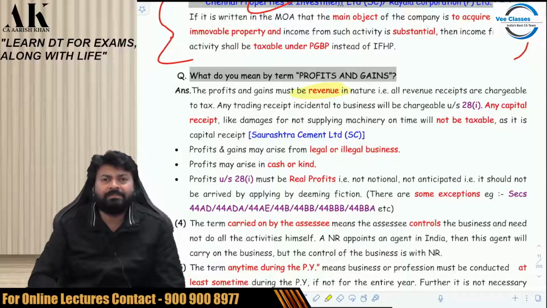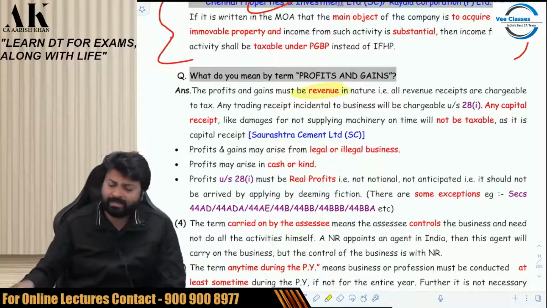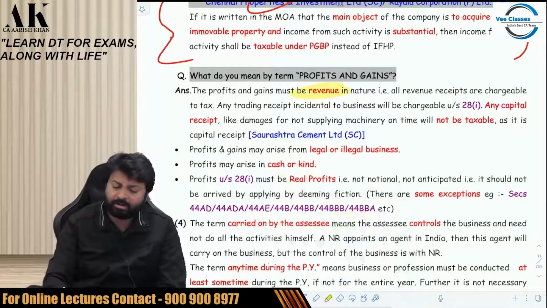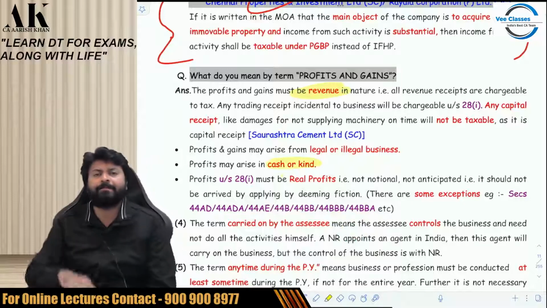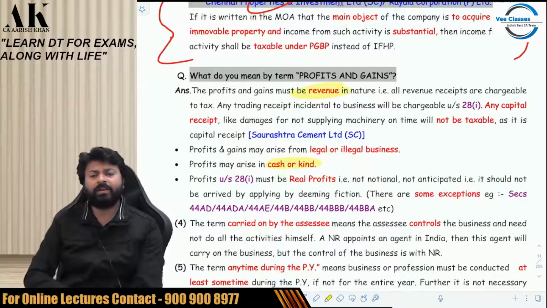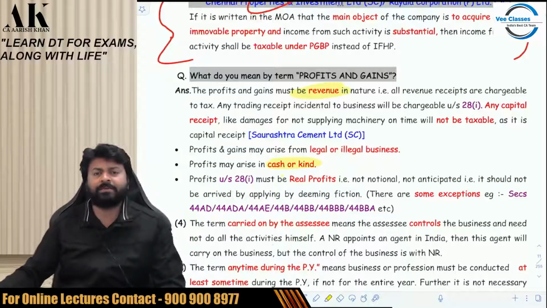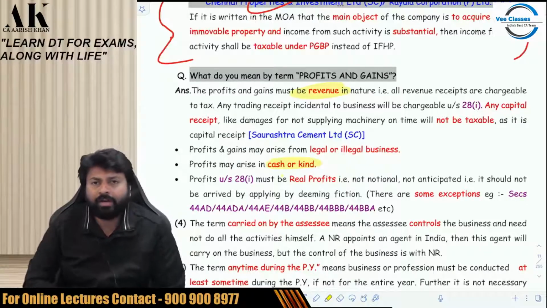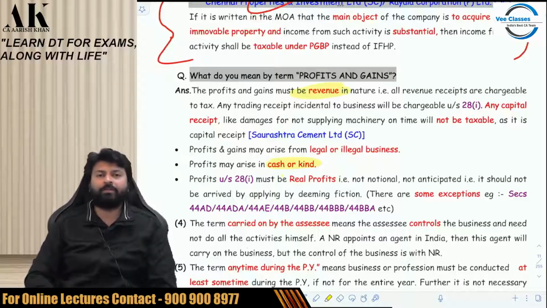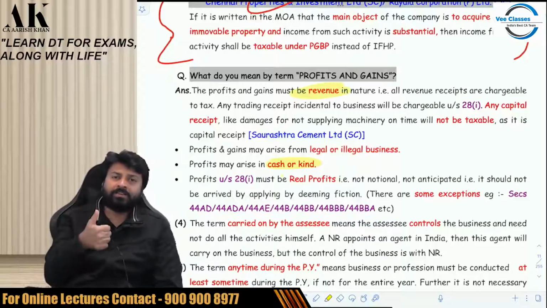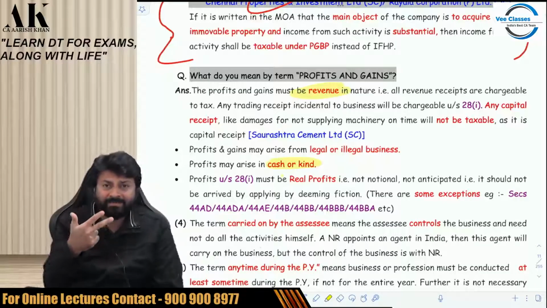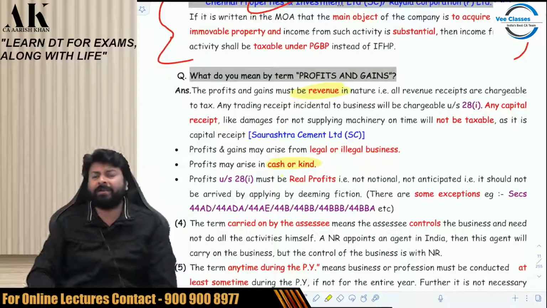Third, profits may arise in cash or in kind. It doesn't matter whether it is in monetary or non-monetary terms. If it is monetary, then also taxable. If it is non-monetary, then also taxable. Both the cases it is taxable. Monetary profits are also taxable. Non-monetary profits are also taxable. So what all things I have said? Profits may arise from legal or illegal business. It may be cash or kind. It must be revenue in nature, not capital.